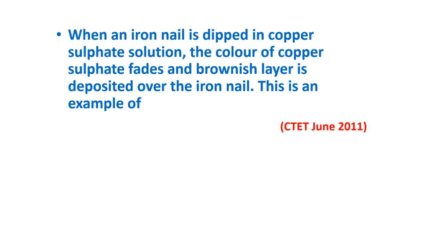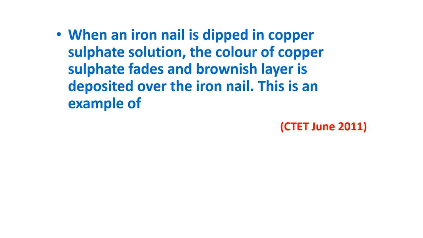When iron nail is dipped means Fe. We need to consider this as an element iron, dipped in copper sulfate solution CuSO4. The color of copper sulfate is usually pink. The color of copper sulfate fades and brownish layer is deposited over the iron nail.